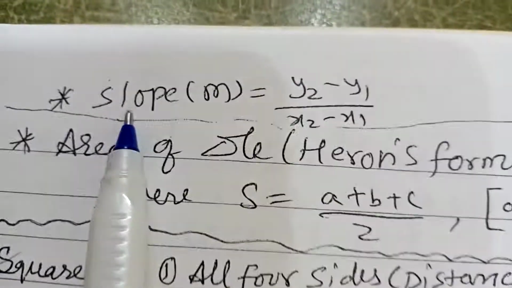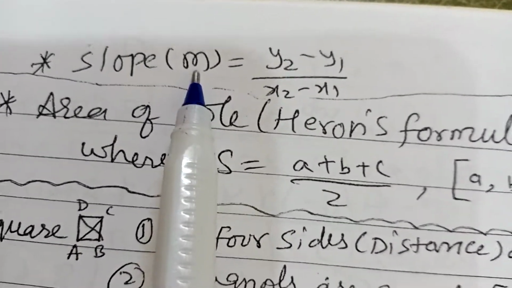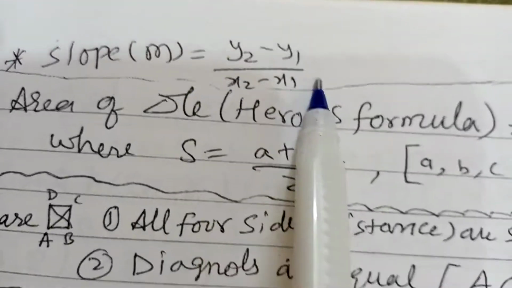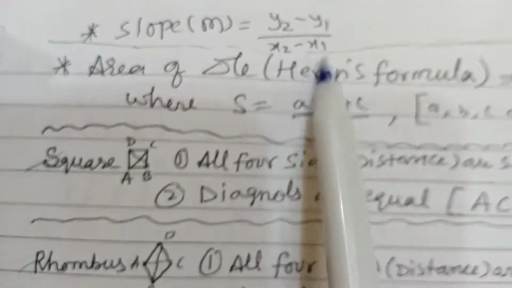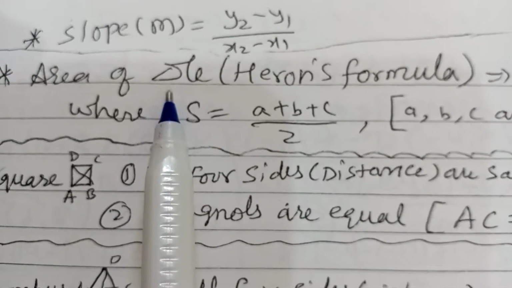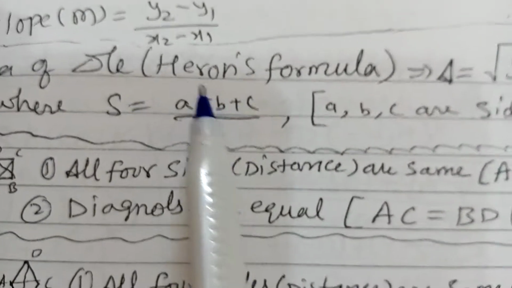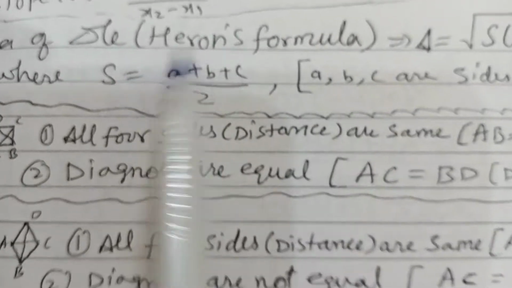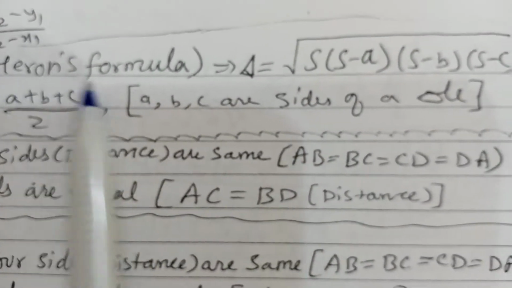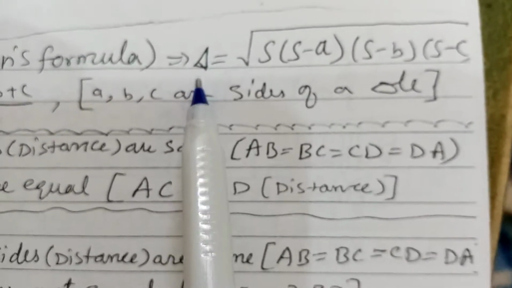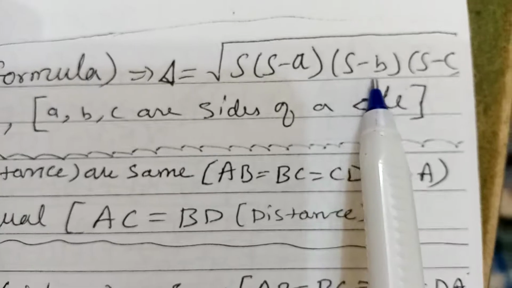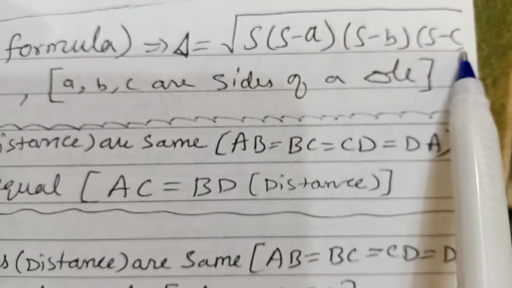Next, slope formula. Slope is denoted by m. The formula is (y2 − y1)/(x2 − x1). Next formula, area of a triangle. This is also the area of a triangle, but it is known as Heron's formula. What is the formula? Area of a triangle by Heron's formula is delta = root of s(s − a)(s − b)(s − c).